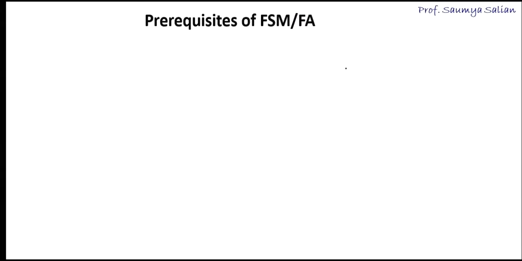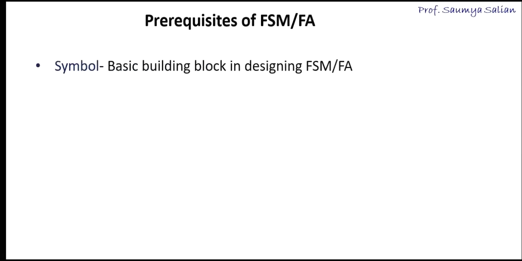Before we design FSM, let's first understand certain terms that we will come across frequently. They are the prerequisites of FSM or FA. The first term is symbol. Symbols are nothing but special alphabets that we'll be using as inputs in our FSM.